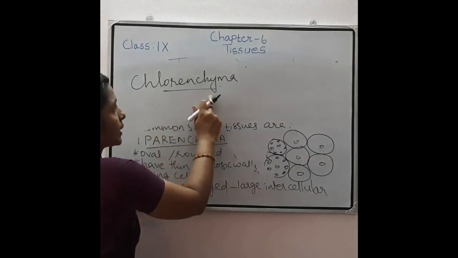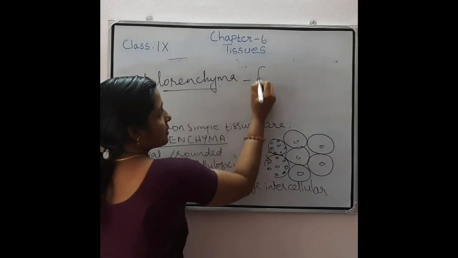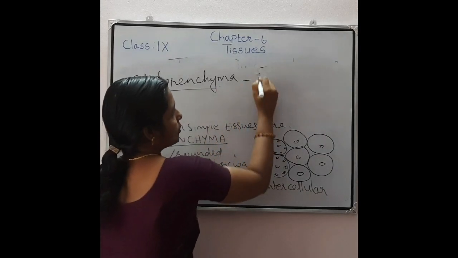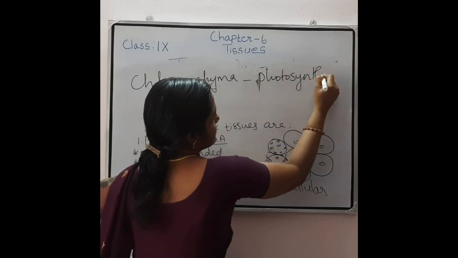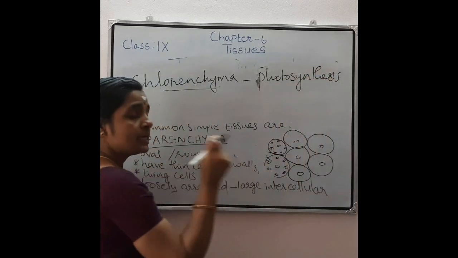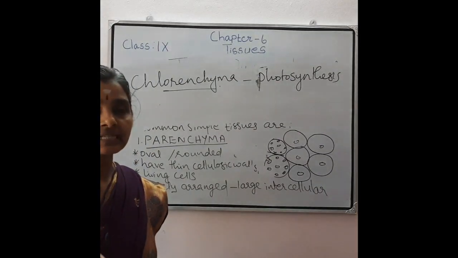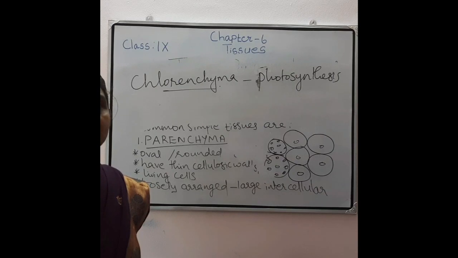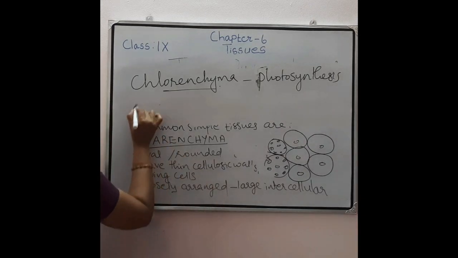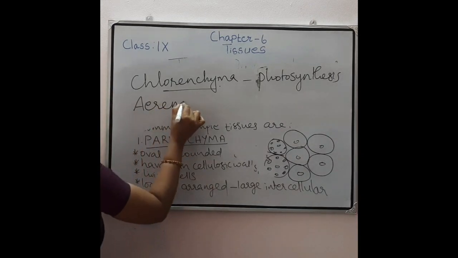Then what is the function of this chlorenchyma? Photosynthesis. Then what is chlorenchyma? If parenchymatous cells contain chlorophyll, then those parenchymatous cells are called chlorenchyma and its function is photosynthesis. Then another one is aerenchyma. What is that aerenchyma?